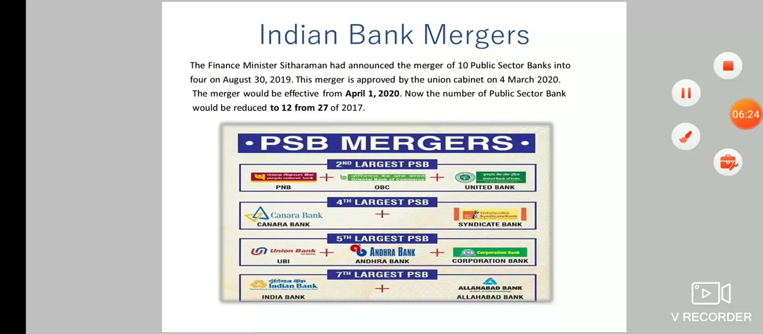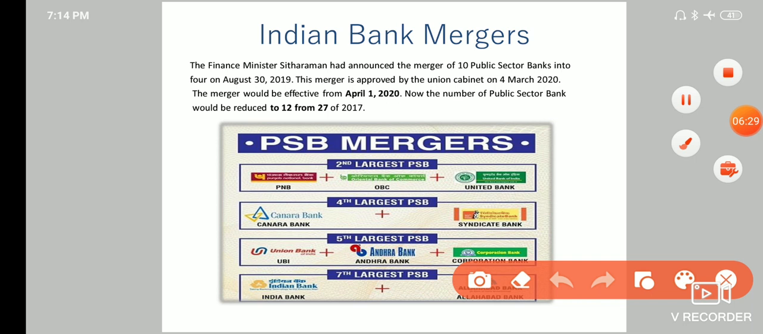And next we can see, last year bank mergers were announced by the Finance Minister Nirmala Sitharaman. So it was announced on August 30, 2019. This merger was approved by the Union Cabinet on 4th March 2020. The merger would be effective from April 1st, 2020. So there were mega mergers of commercial banks last year, which was declared last year by the Finance Minister. You can see the chart here.